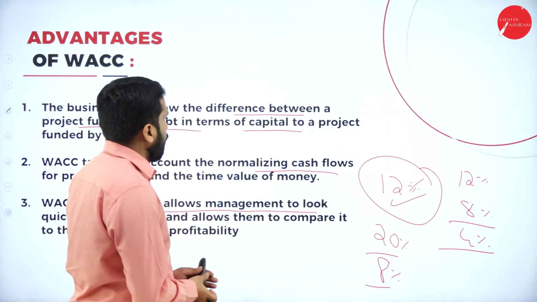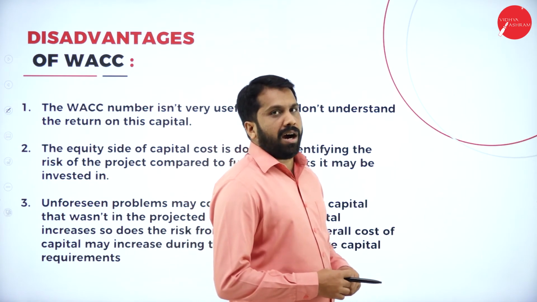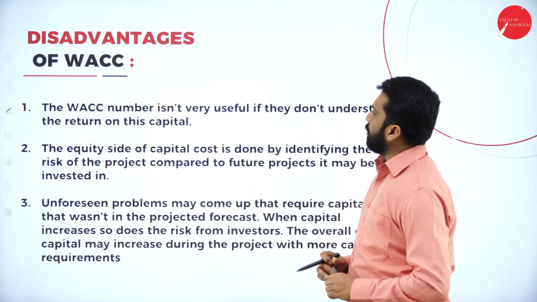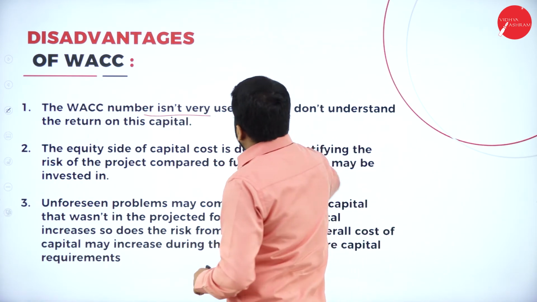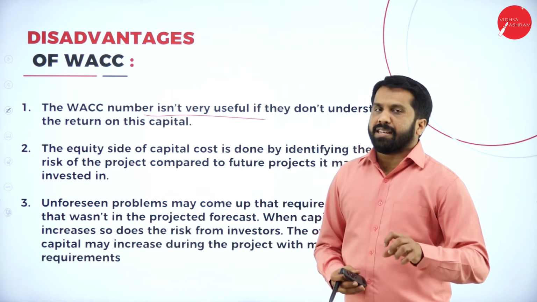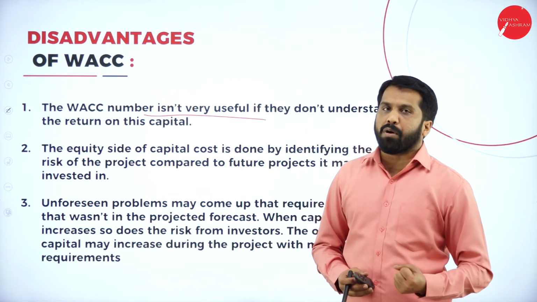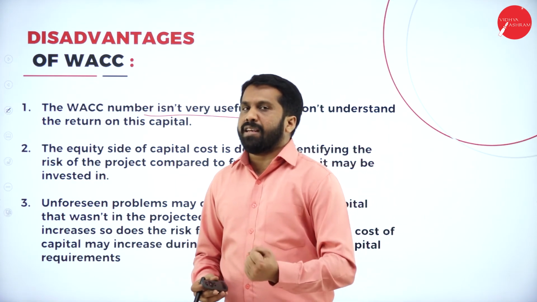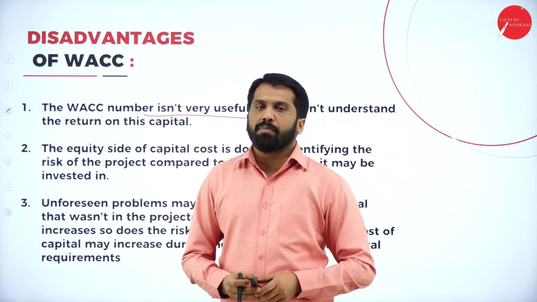Now, the disadvantages of your WACC. So, what are the disadvantages? Simple. The number isn't very useful. Sometimes whatever numbers you will get, it is not exact one, it is not a proper one. So because of wrong information, it may lead you to wrong movements.